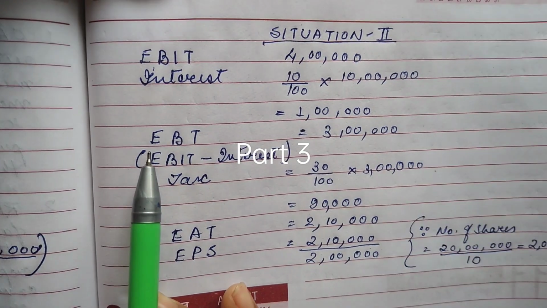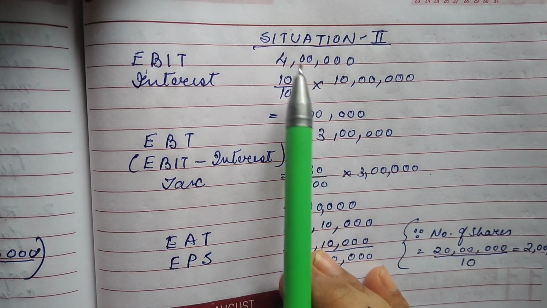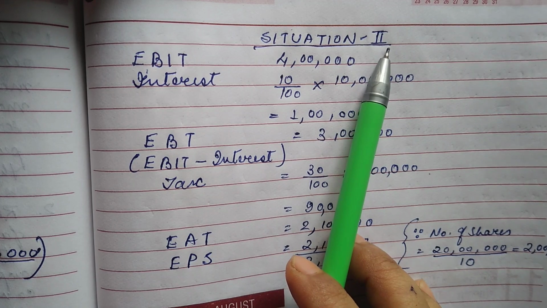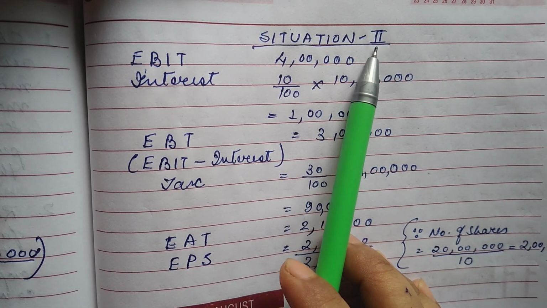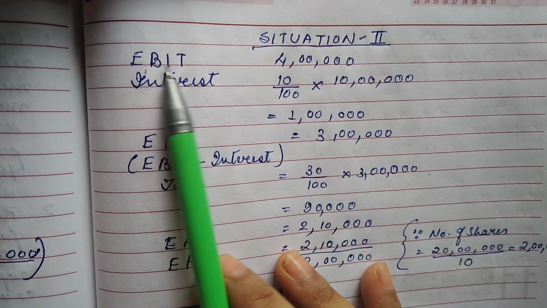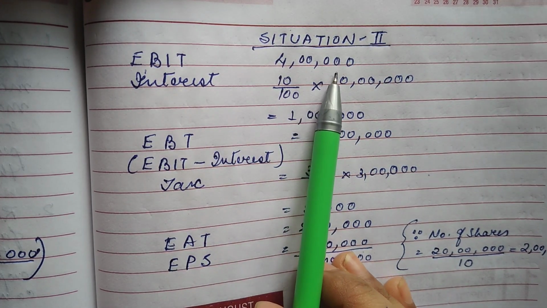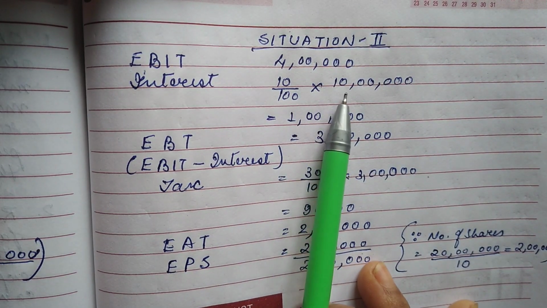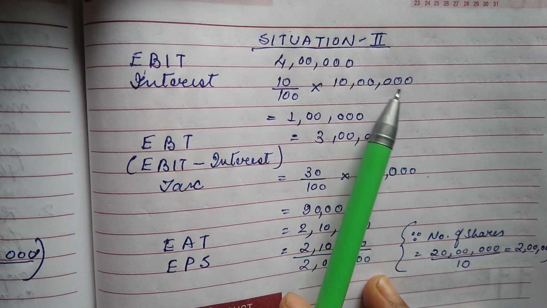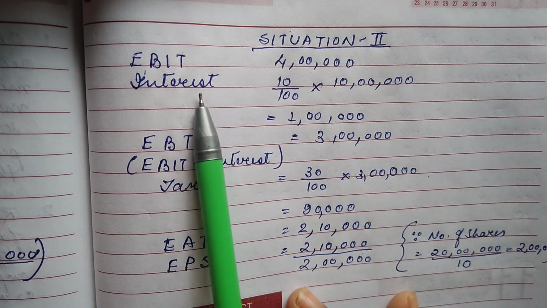Like we have previously discussed in situation 1, this is situation 2. In the given question, you already have the question in your book. In situation 2 also, EBIT is 4 lakh only, and in situation 2 there is a loan, and the loan is of 10 lakhs.